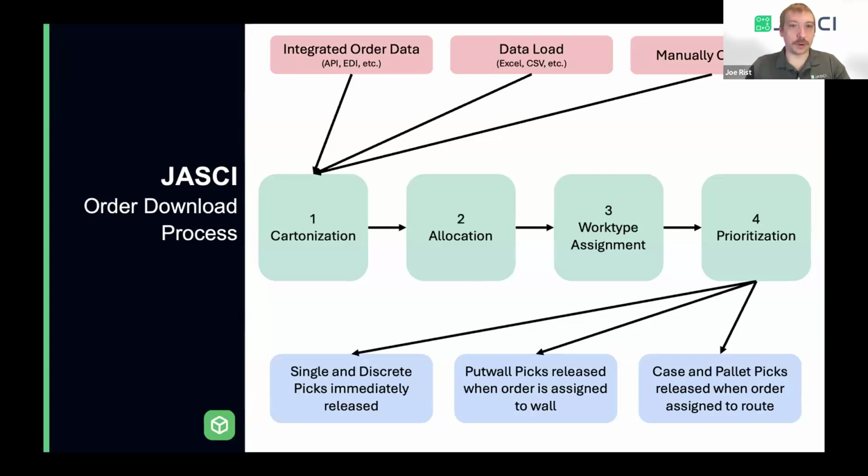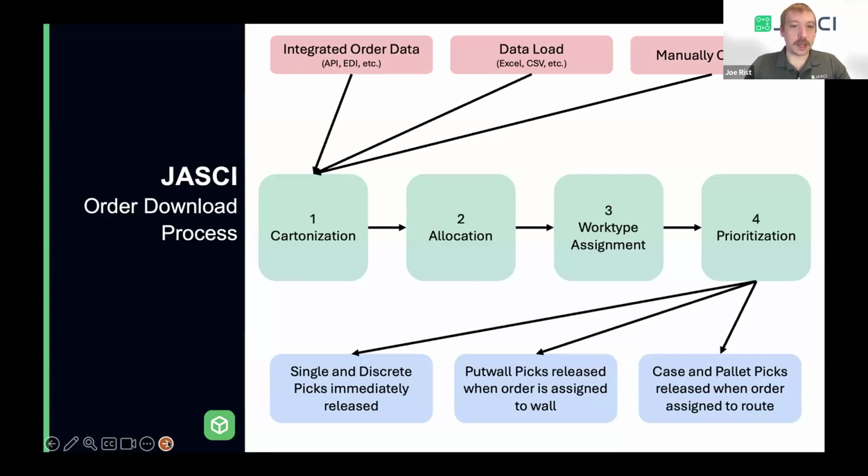Maybe you have a facility that processes both wholesale orders and LTL orders, and then you also do direct to customer, and you're getting a bunch of e-commerce orders in. JASCI is able to take all that in one environment, and based on different points of data about those sales orders, we're able to determine how we want to allocate them, what work type we want to apply, and what kind of priority we want to give to the picks for the orders. So that's why we have this four-step process.